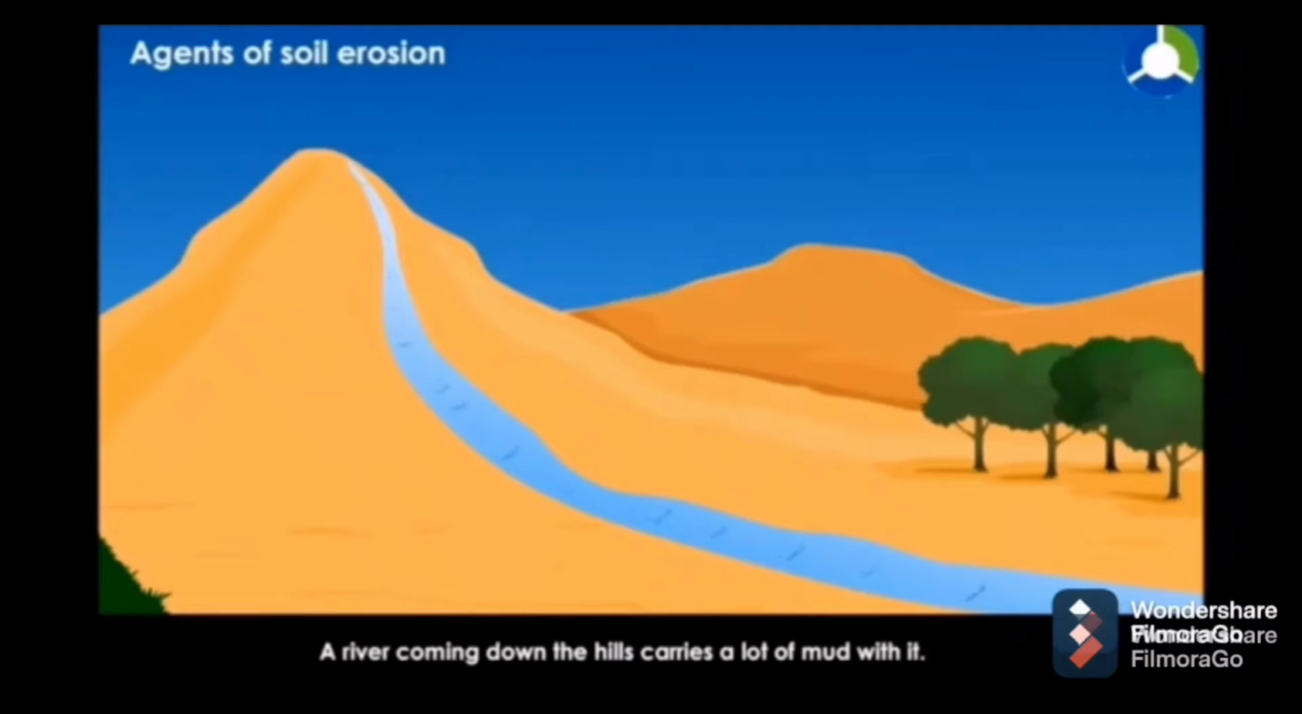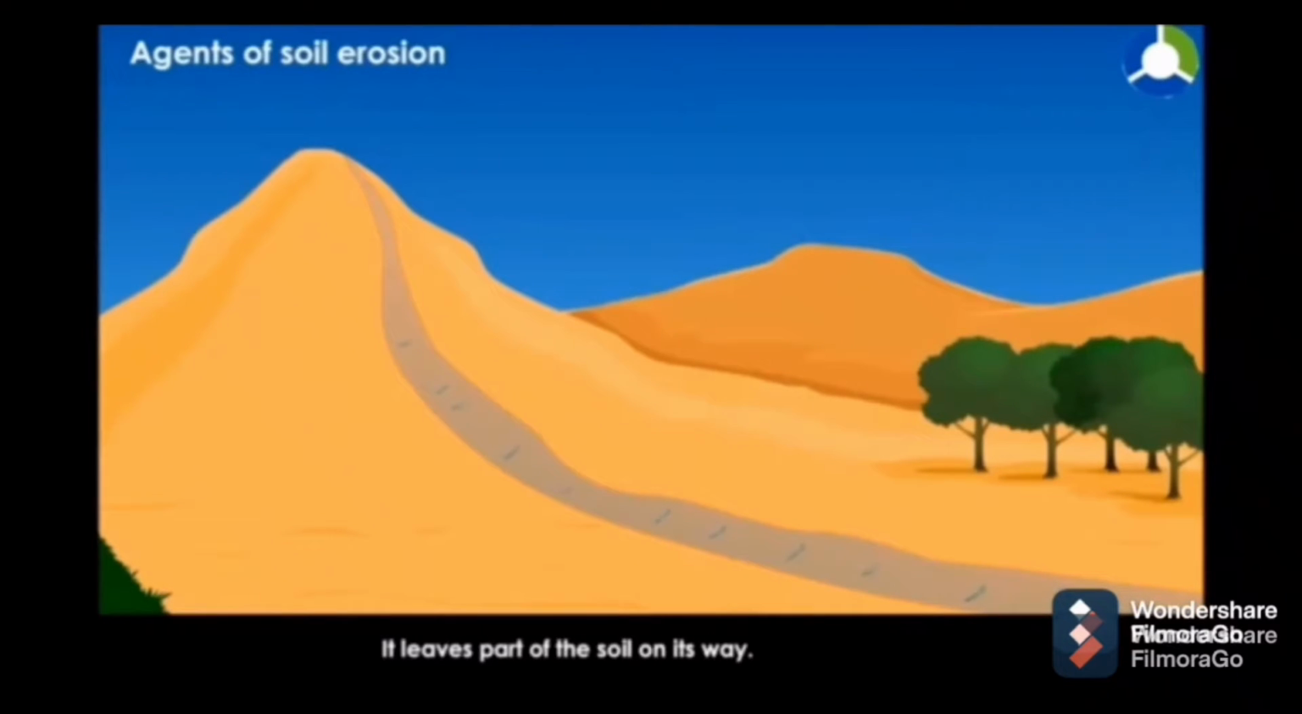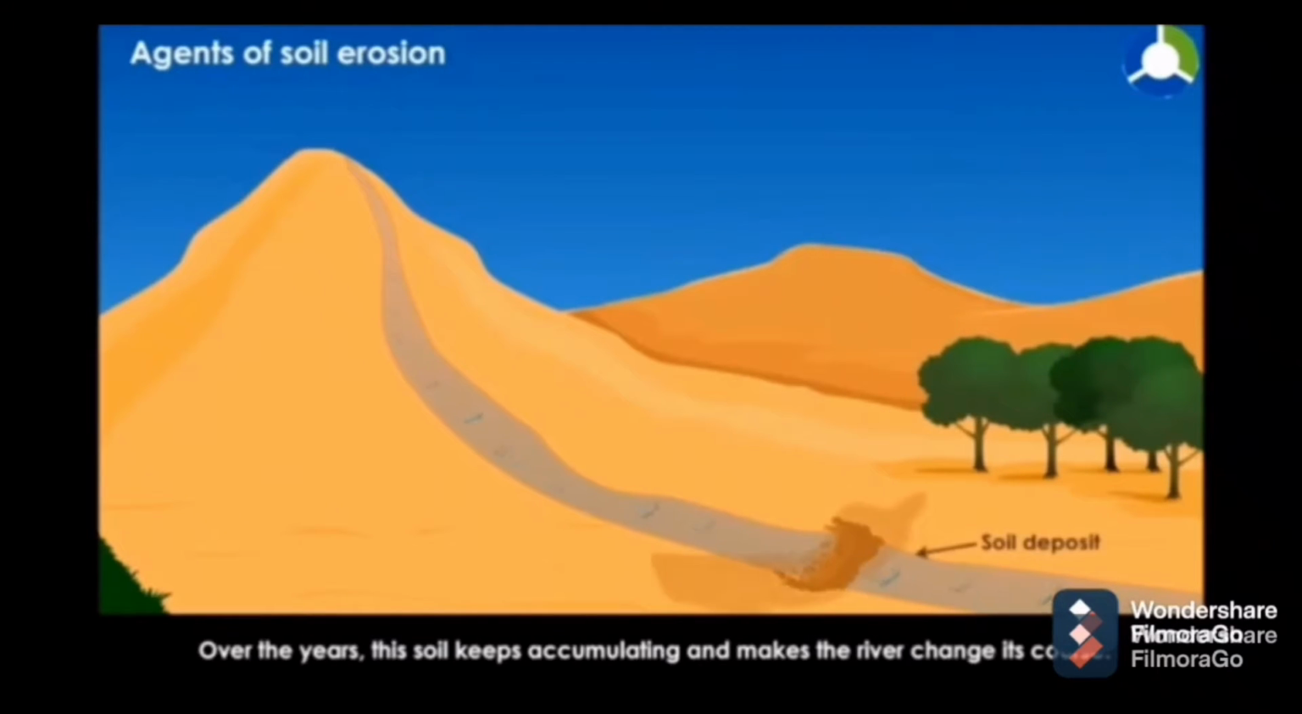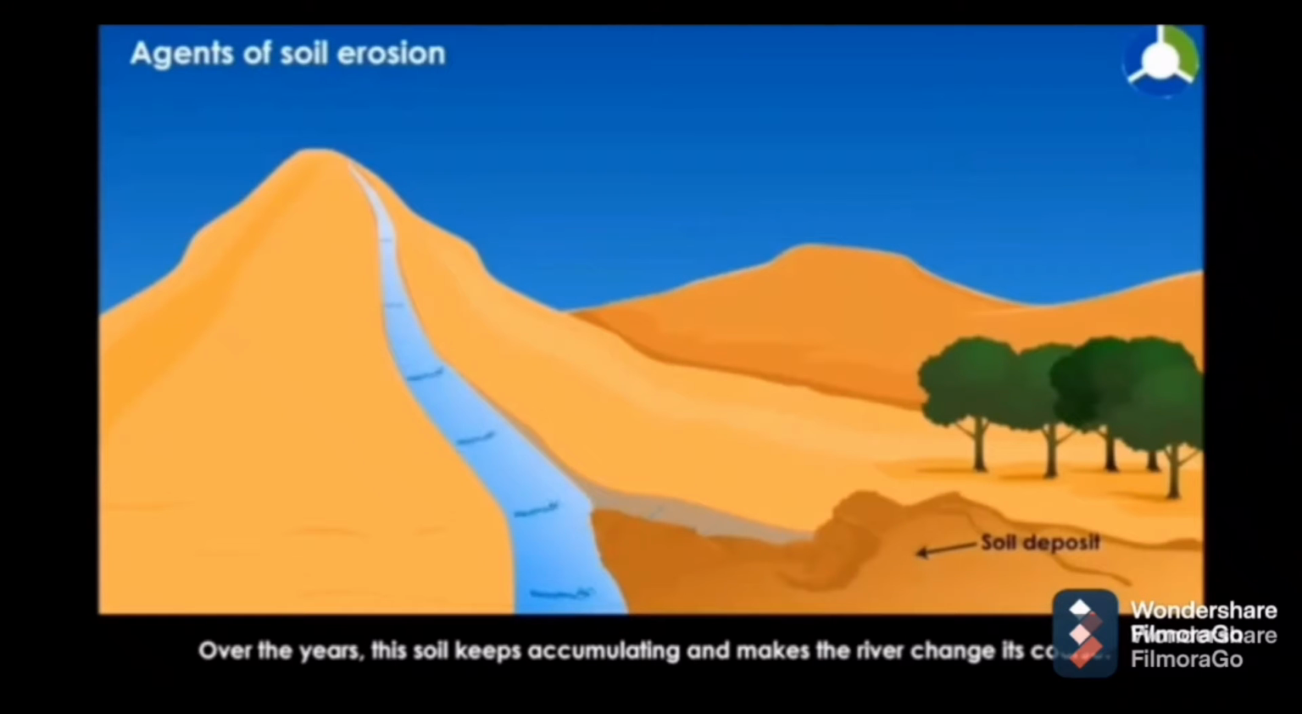A river coming down the hill carries a lot of mud with it. On reaching the plain, the flow of the water slows down. It leaves part of the soil on its way. Over the years, the soil keeps accumulating and makes the river change its course.